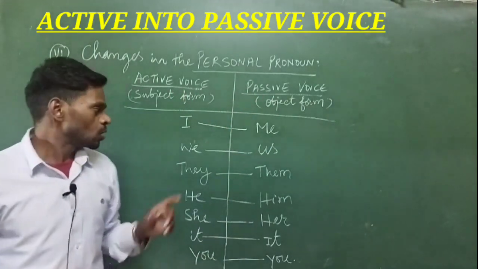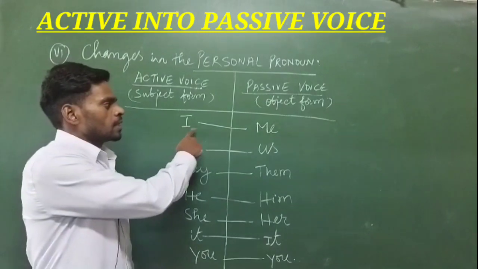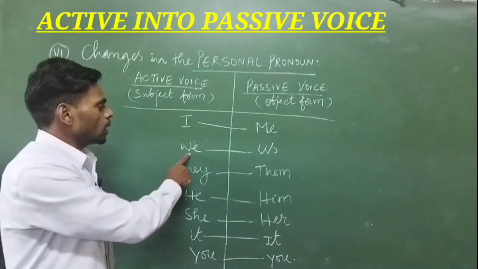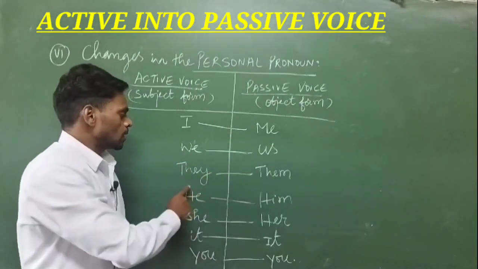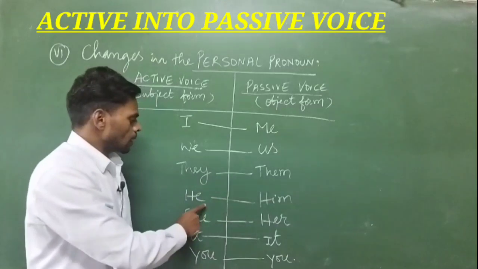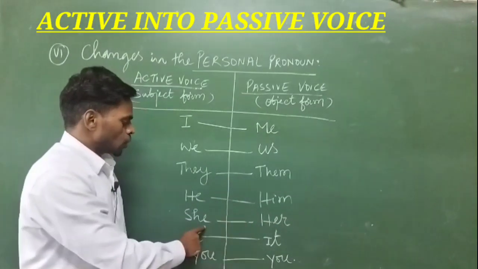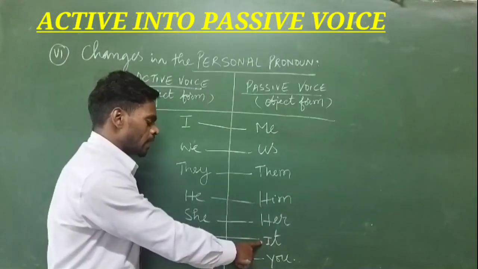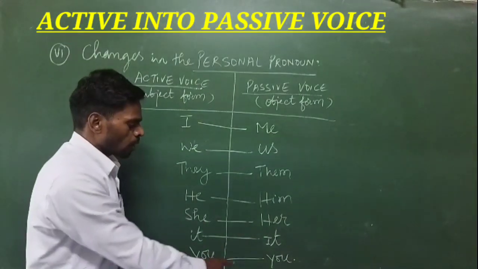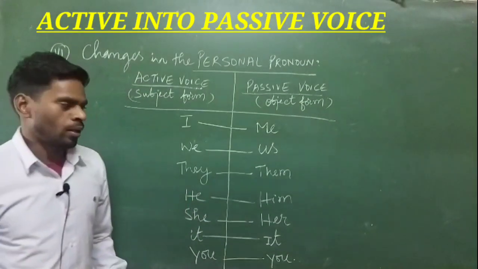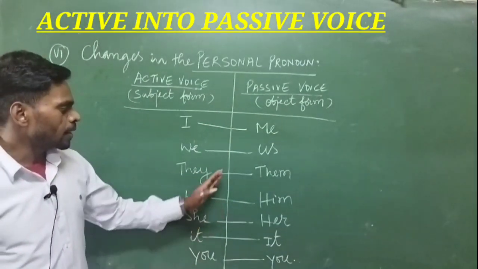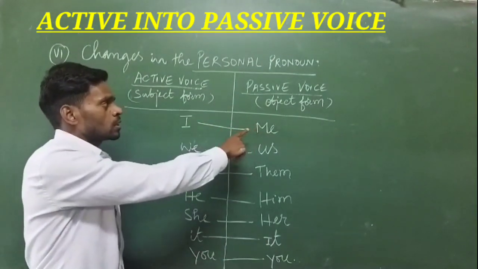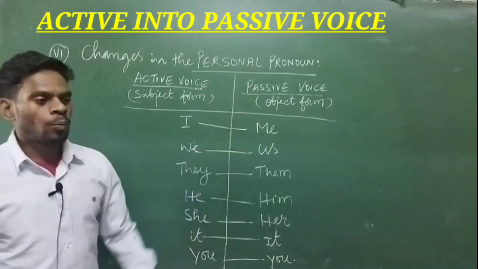passive voice. So I changes into me in passive voice, we changes into us, they into them, he into him, she into her, it remains the same as it, and you also remains the same, you only. So these are the changes that take place when we change from active to passive voice, especially in personal pronouns.